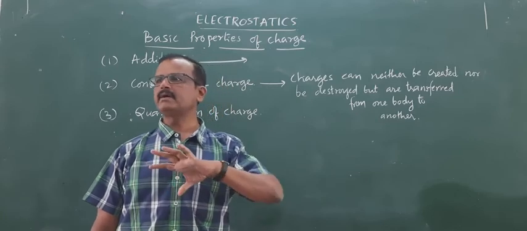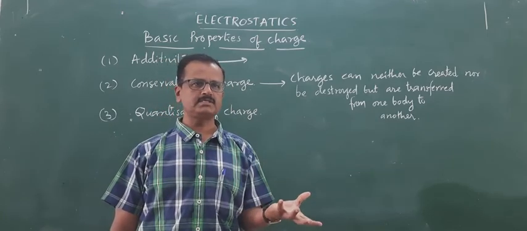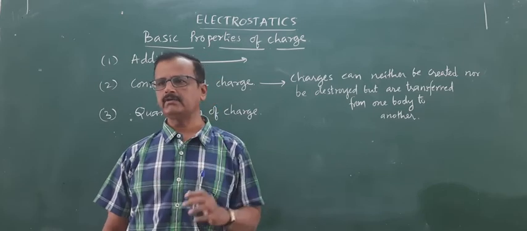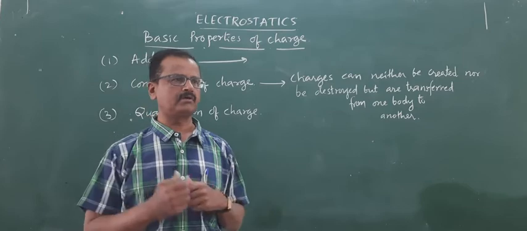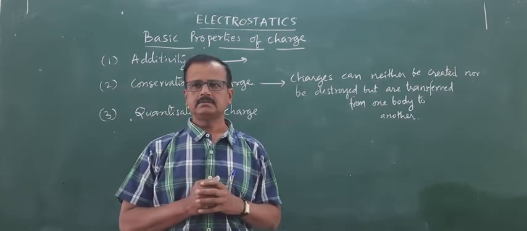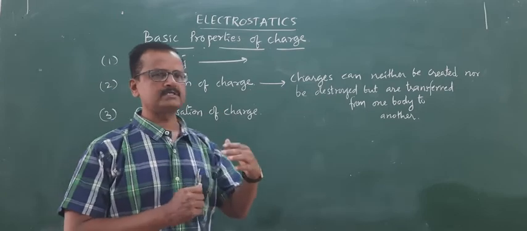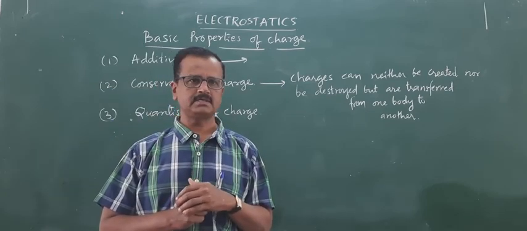It is just by mere transfer of charges that a body becomes positively charged or negatively charged. So, there is no question of creation or destruction of charges. Transfer of charges takes place from one body to another body. That is the meaning of conservation of charge.